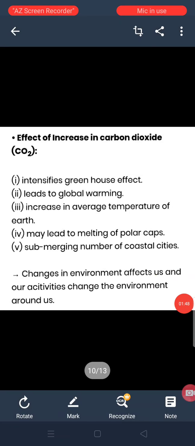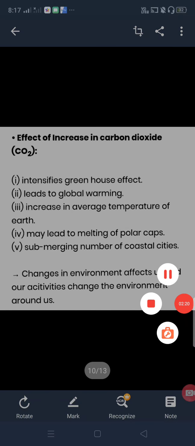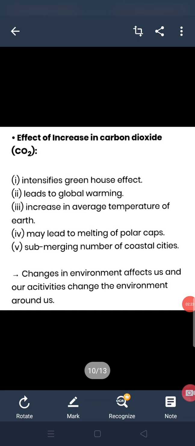Effects of an increase in carbon dioxide. What happens when the carbon dioxide level increases in the atmosphere? It intensifies the greenhouse effect and leads to global warming. Global warming is the gradual increase in the overall temperature of the earth's atmosphere due to the greenhouse effect. This effect is caused by increased levels of carbon dioxide, chlorofluorocarbons and other gases in the air, and many human activities also. This global warming may lead to melting of polar caps, submerging a number of coastal cities.